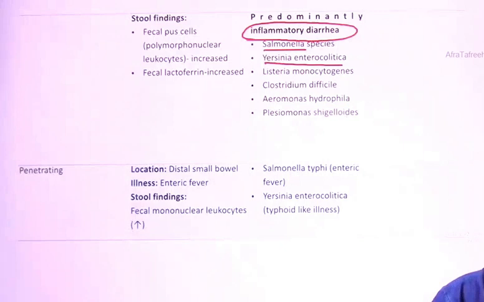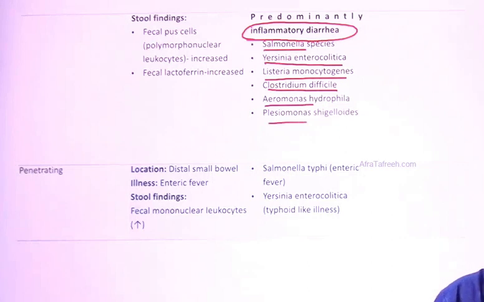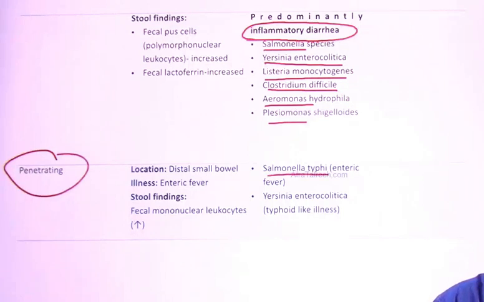Yersinia enterocolitica, Listeria monocytogenes, Clostridium difficile, that is CDAD. Aeromonas and Plesiomonas are common to both inflammatory as well as non-inflammatory forms. And in the penetrating, you have the two examples of Salmonella typhi and Yersinia enterocolitica. So I suppose you got this particular point.